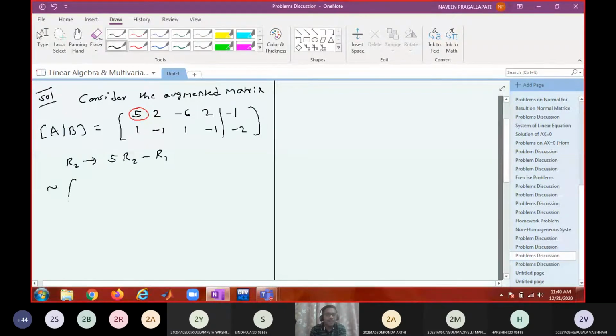So it is equivalent to saying 5, 2 minus 6, 2 minus 1, 5 minus 5, 0, minus 5 minus 2, minus 7, 5 plus 6, 11. Next, minus 5 minus 2, minus 7.